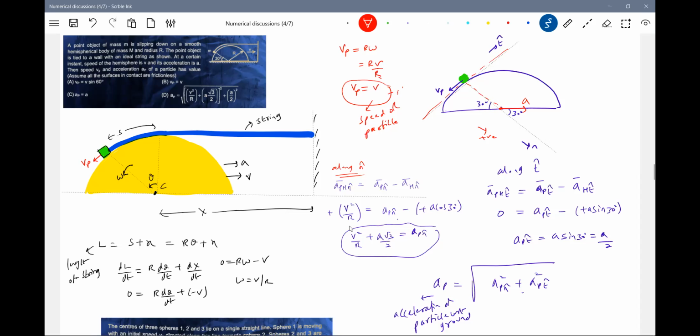Speed of particle with respect to hemisphere, no, it is. How to calculate with respect to ground? Again, we'll do the vector sum. The velocity of the hemisphere is towards right. Then we'll resolve its x component, y component, then take the vector sum. We'll get the speed of the particle with respect to ground. Acceleration is very important. That you work out.